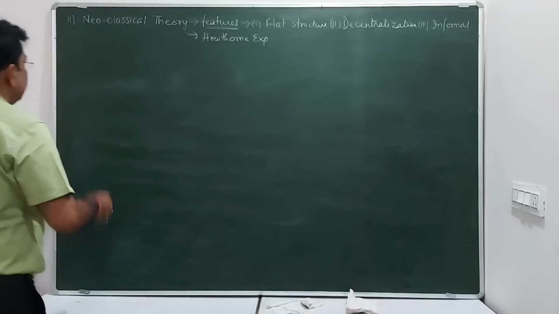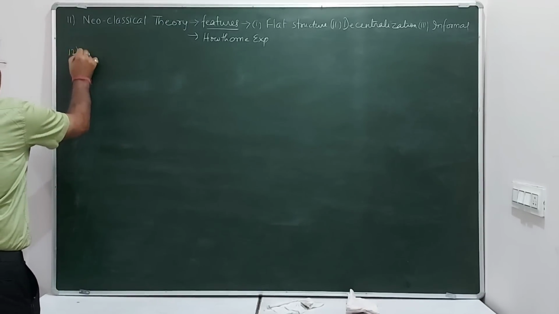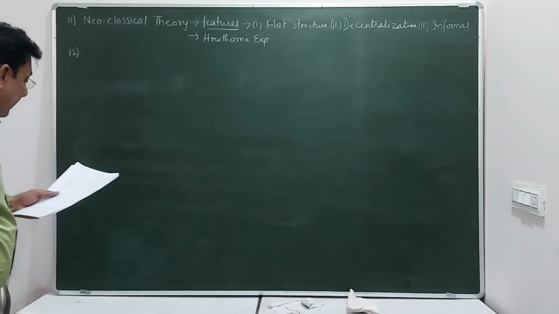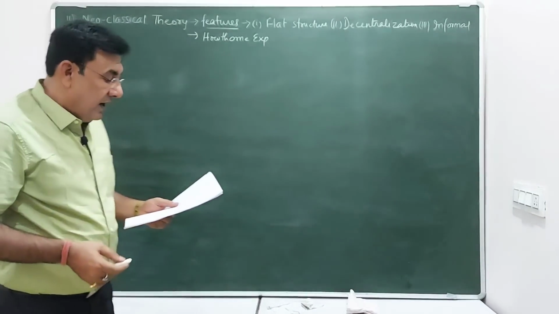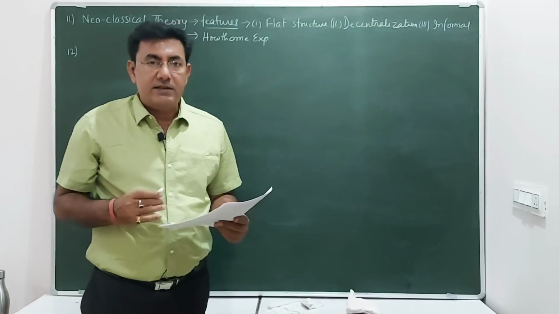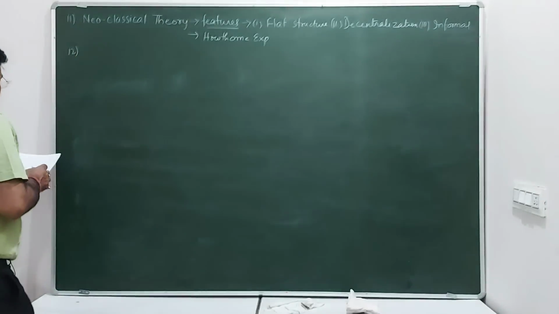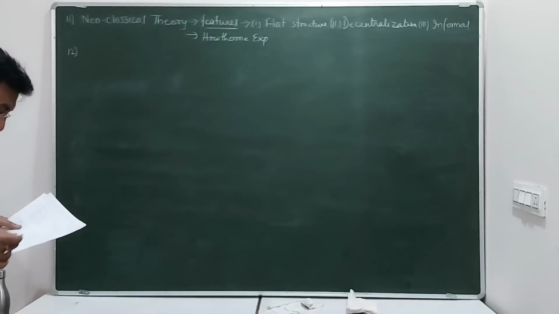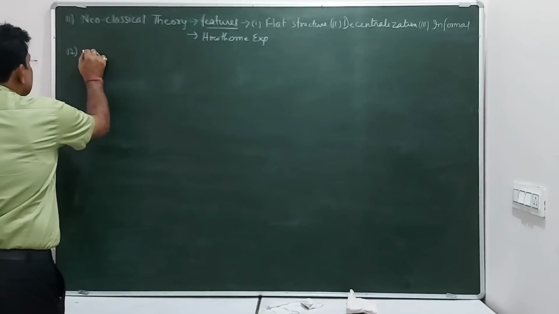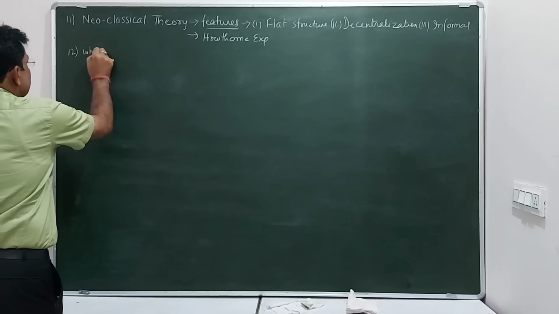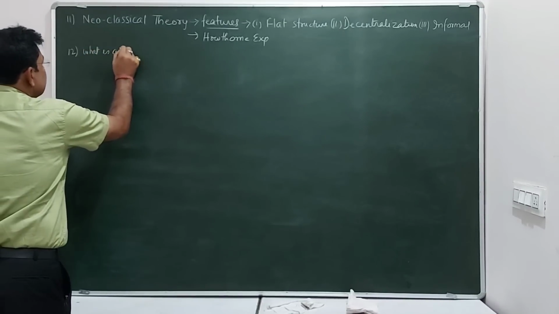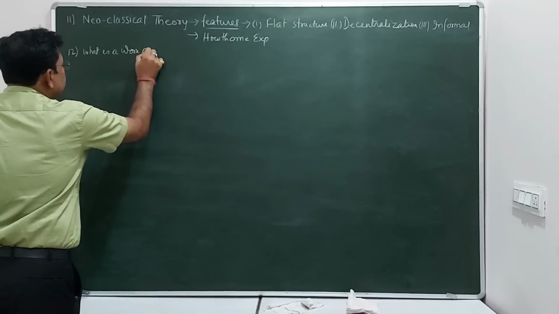Moving ahead to question number 12. Question number 12 asks: what are the different types of work group, what are the different stages in the formation of a work group, and the factors that should be taken into account. You have to do this question. What is a work group?